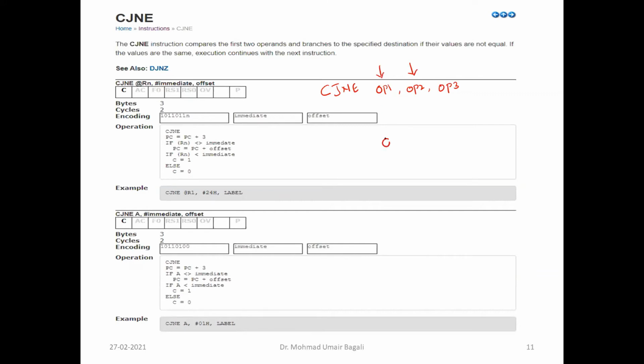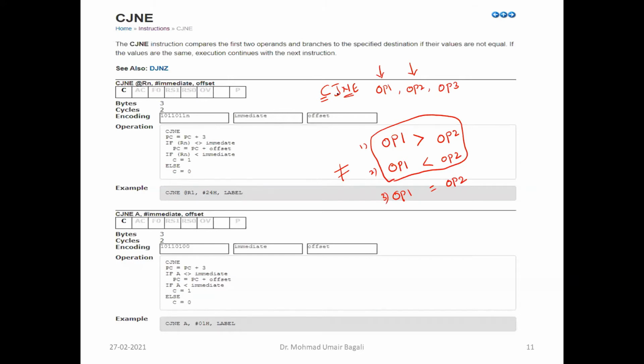Compare means that either operand 1 is greater than operand 2, or operand 1 is less than operand 2, or operand 1 is equal to operand 2. So that is the meaning of compare here. Jump not equal: when will this be not equal, in which of the conditions? You have listed three conditions. In the first two conditions, it represents not equal. If it is greater or less, then it is not equal.